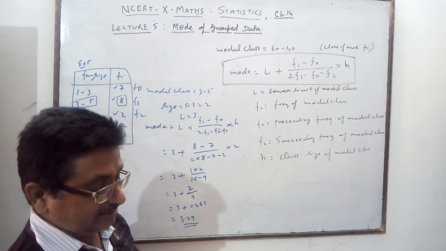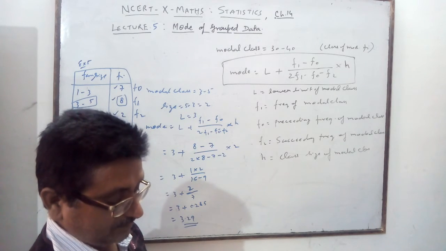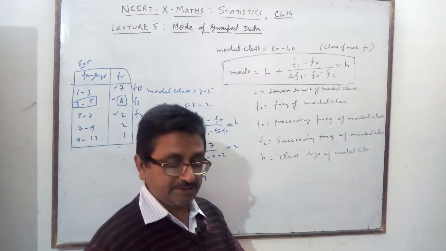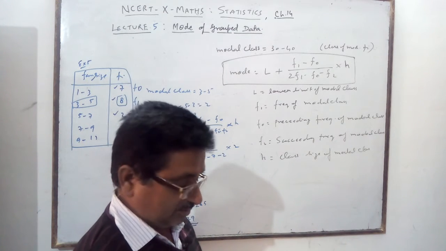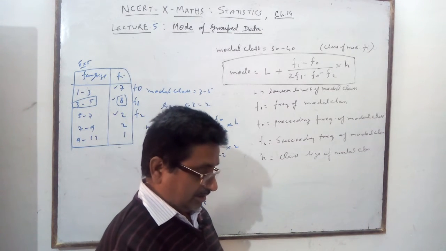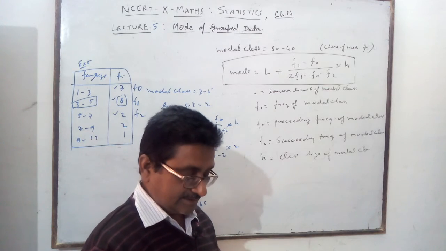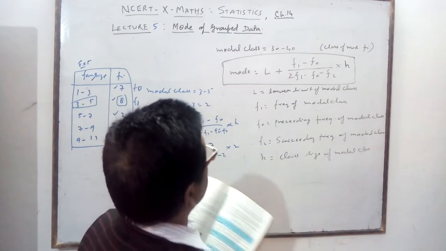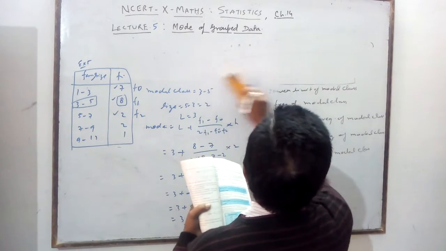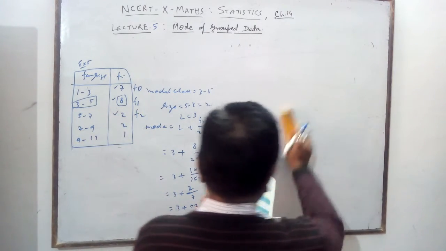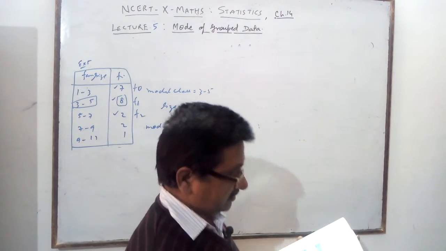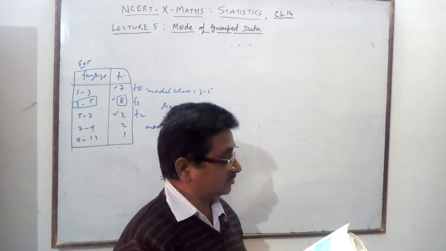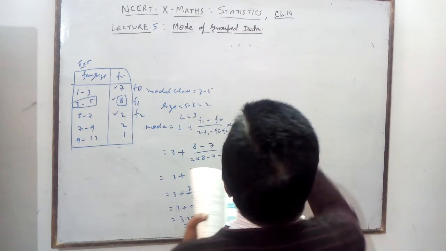Example number 6 is given, the table 14.1, example 7 is given in example 1. So we can do this with the same formula, and you can find out the average marks; 62 is given there. Exercise 14.2 we will see. After this there are some questions given. 1, 2, 3, 4, 5, 6. 6 questions are given. Question number 1 we'll see.